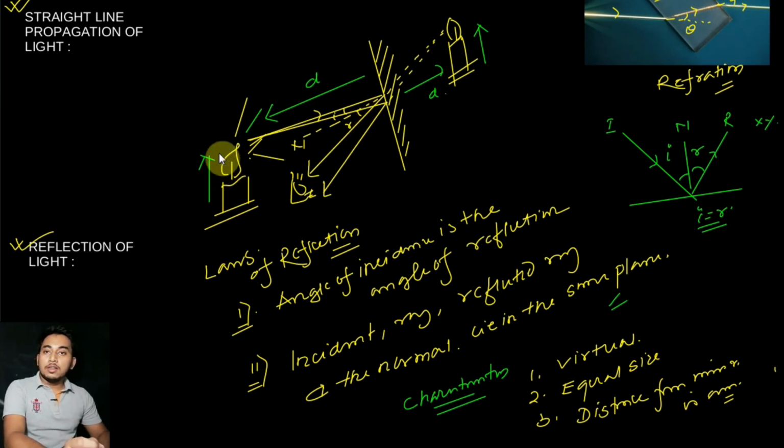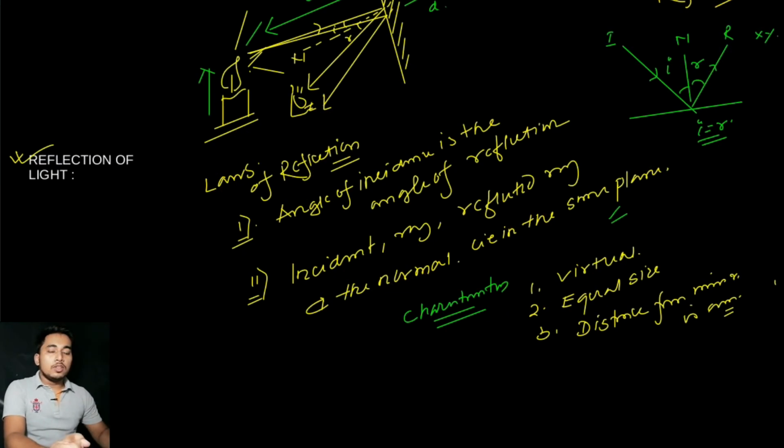And number three is equal size. What we have already said is that the image which forms at the back side of the mirror will be equal in size to the object. So these are the characteristics of reflection which you can see from here.